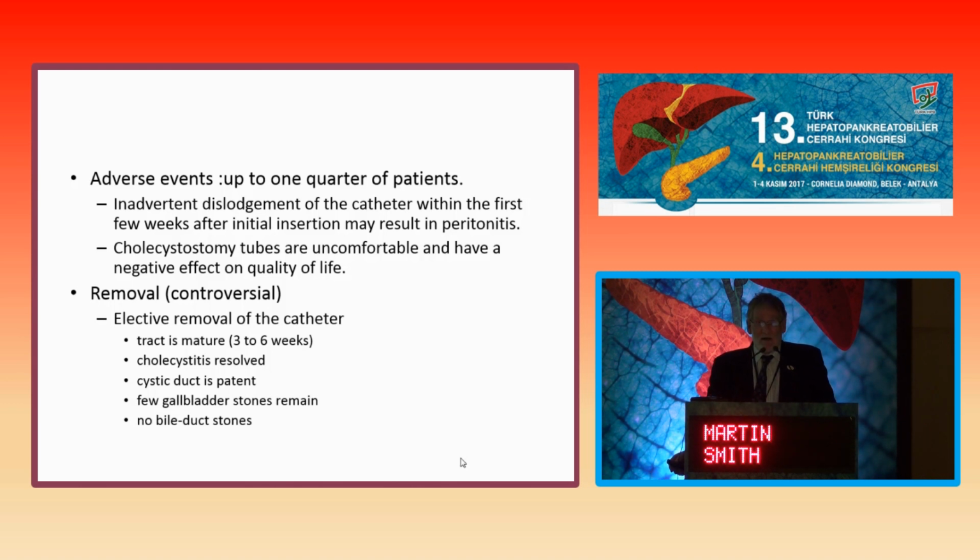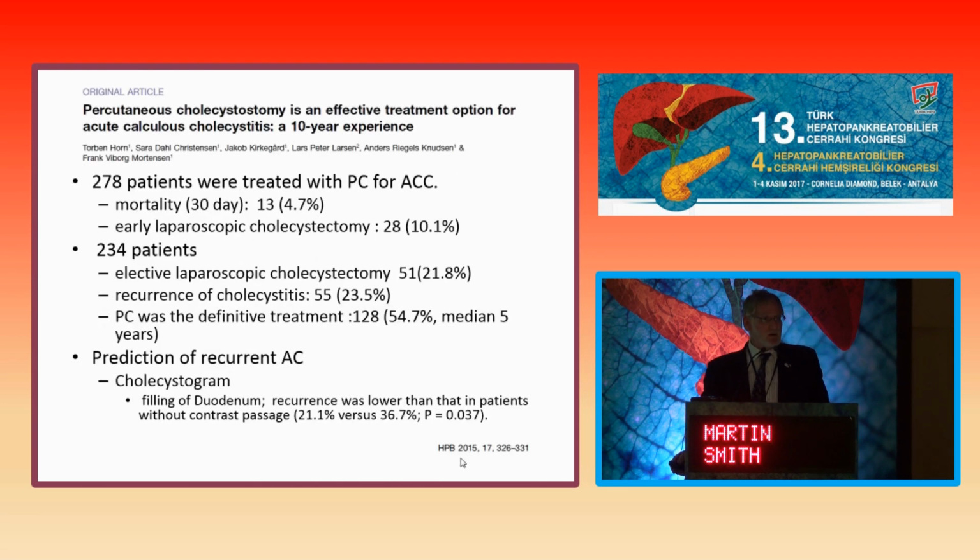The next issue is about when to remove these tubes, and I think the evidence still doesn't give us a clear answer, but some of the guidelines are that when the tract is matured, between 3 to 6 weeks, and the acute cholecystitis is resolved, and that the cystic duct is patent, suggesting or confirming the resolution. I'm not sure about how many gallstones is an indication to remove it, but what I am clear about is that if you've got common bile duct stones, removing this tube results in significant problems.